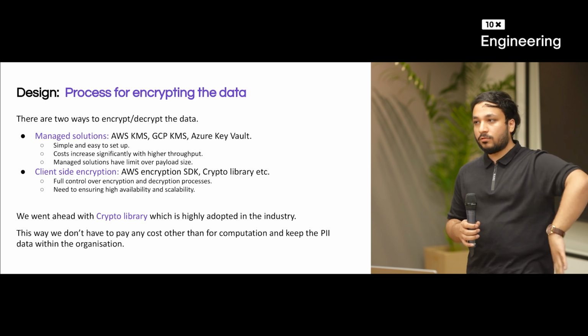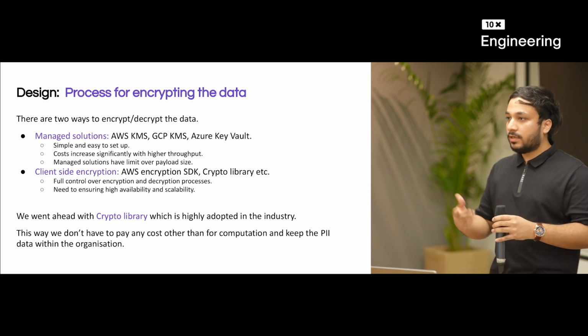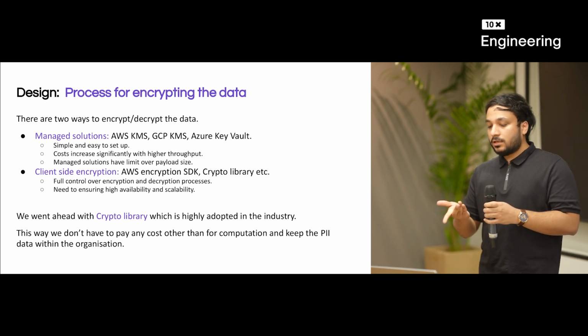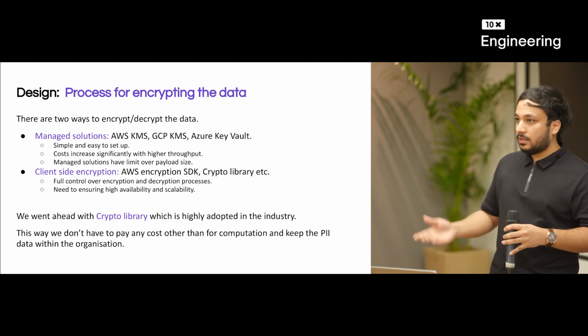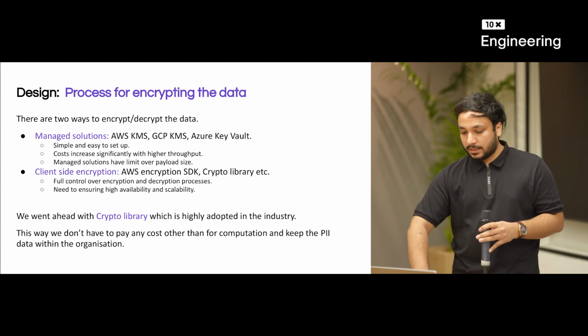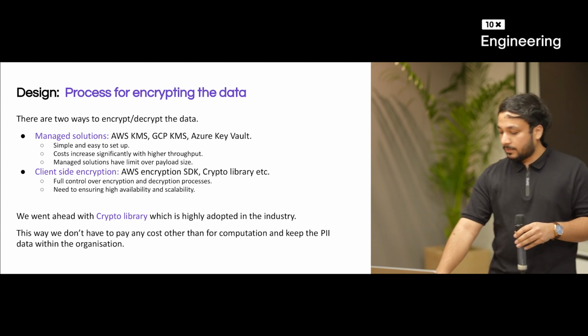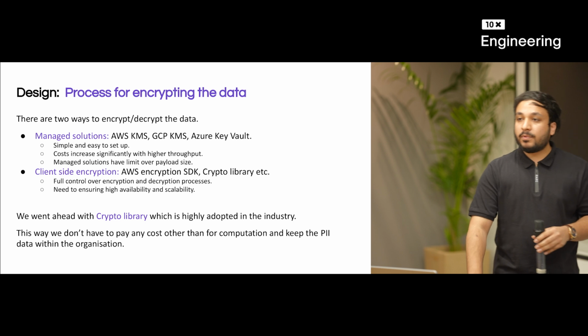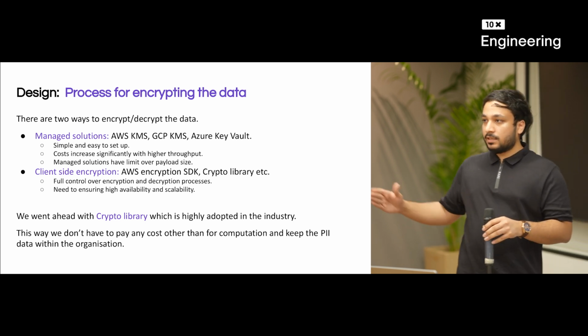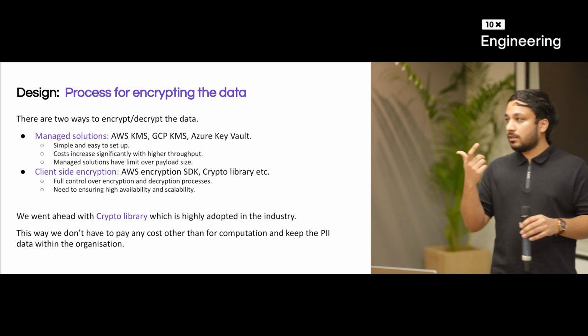You encrypt it in your code only, using some external libraries or SDKs. Like AWS provides an encryption SDK and crypto library, which you can use to directly encrypt the data at your end. So this provides you the full control over the encryption decryption process, right? But you have to ensure that your service scales as it encrypts, because encryption decryption is a compute heavy operation, right?